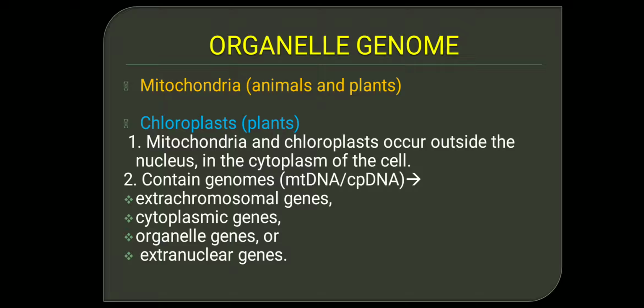Now these mitochondria and chloroplast organelles contain genomes in them. If it is a mitochondrial genome, then we call it mtDNA or mitochondrial DNA. If it is a chloroplast DNA, then we call it chloroplast DNA or cpDNA. Apart from this, the DNA that is present in the organelle genome is also called extra chromosomal genes or extra chromosomal DNA, because they are not part of our chromosome, because chromosomes are always found inside the nucleus, whereas these are found outside the nucleus inside the mitochondria or chloroplast. So they are called extra chromosomal genes.